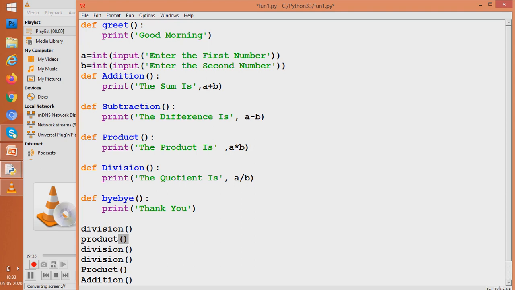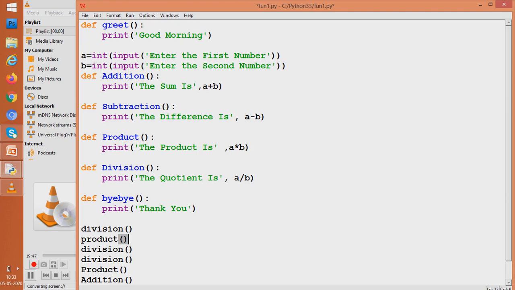You wrote division once and you are using it thrice. You wrote product once, you are using it twice. So this is the benefit: write once, use many times. And this is one of the most important benefits given by functions.